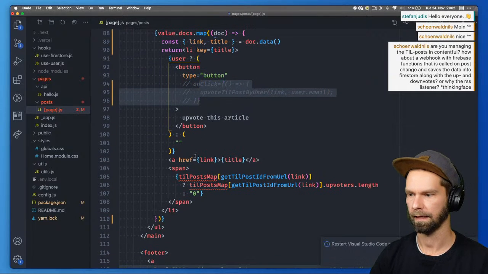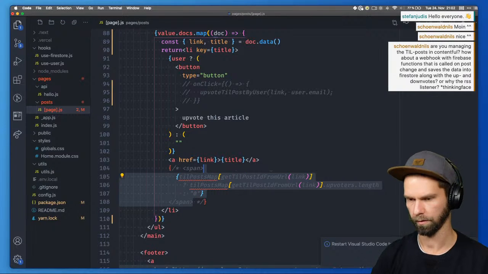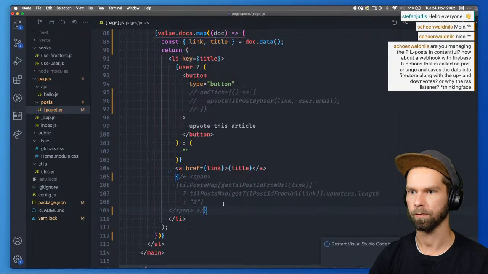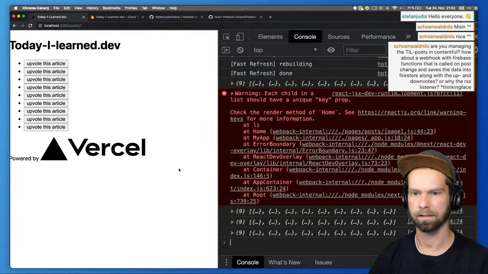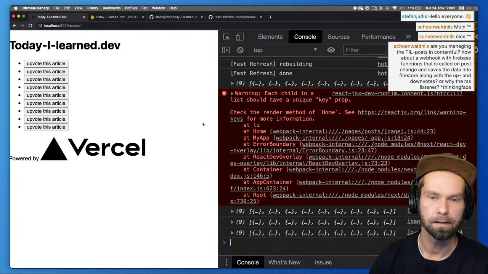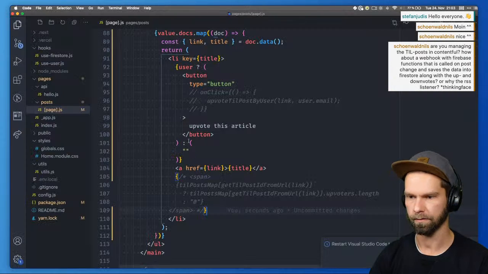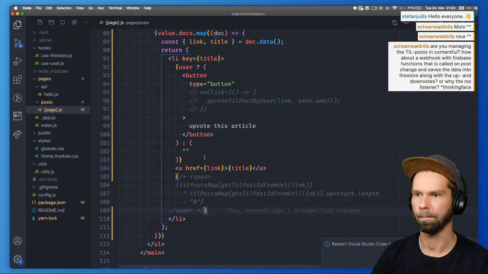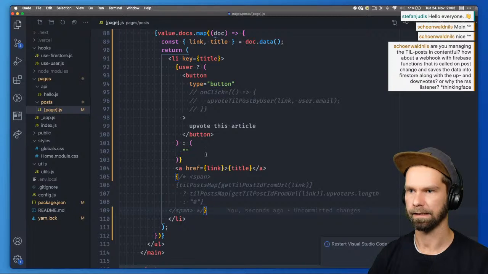And then we have this part too, which we don't care about right now. So with this, we don't see any errors anymore. So let's see what happens. Okay, so at least we see 9 things that are coming from Firestore. But we don't see the title.